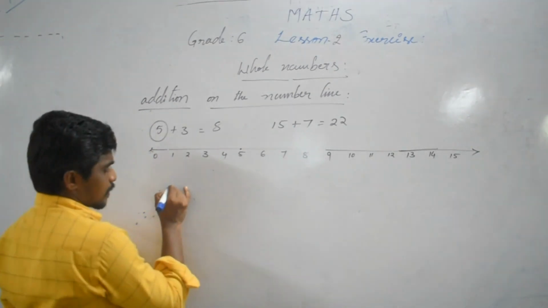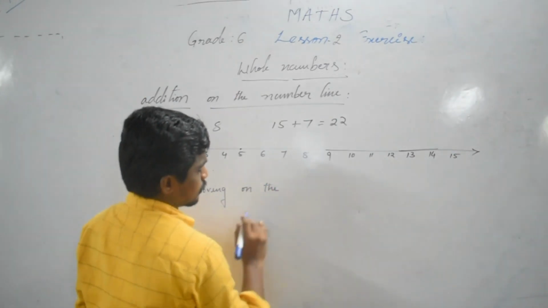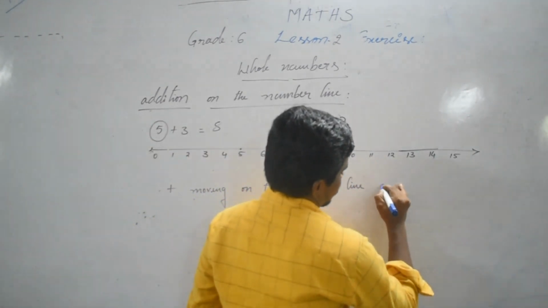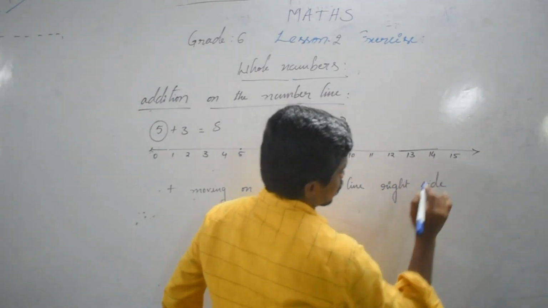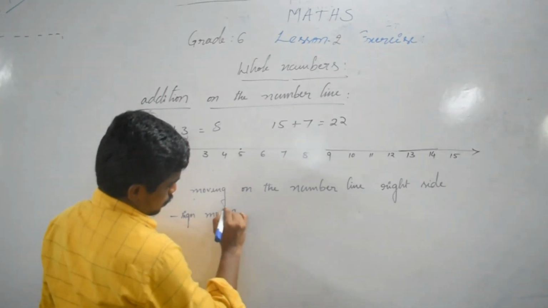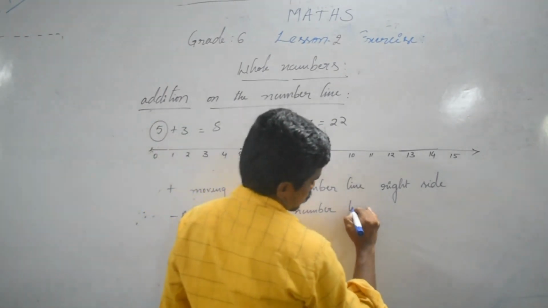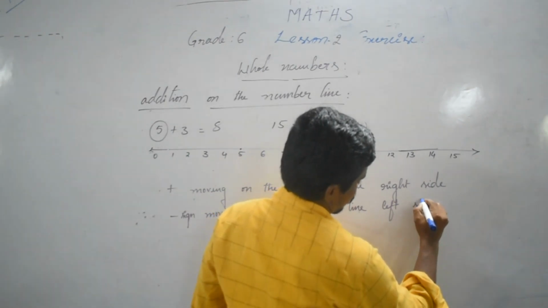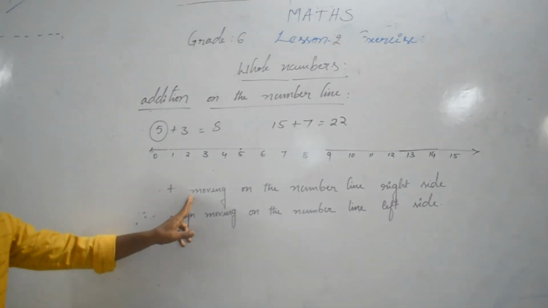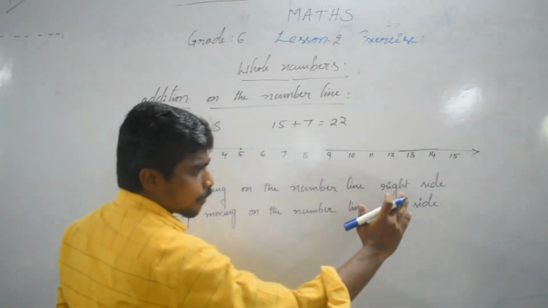So a plus sign means moving right on the number line, and a minus sign means moving left. These two points are very important on the number line.